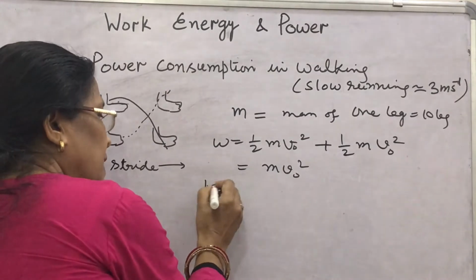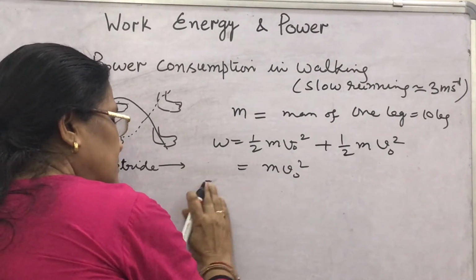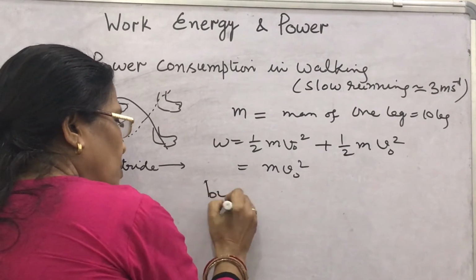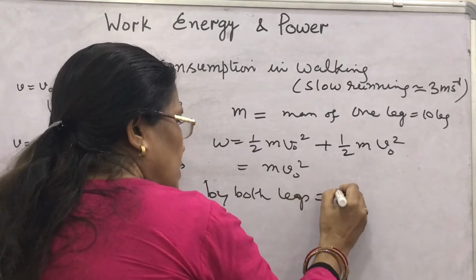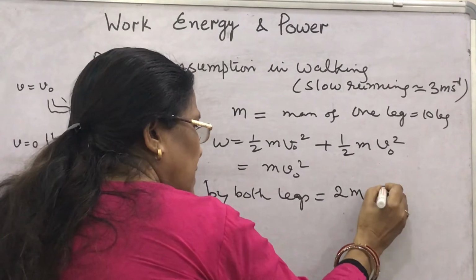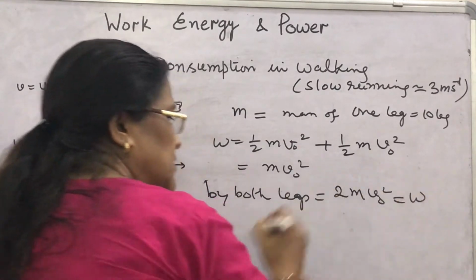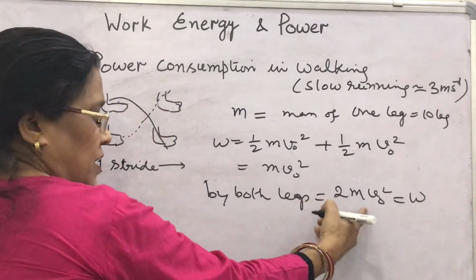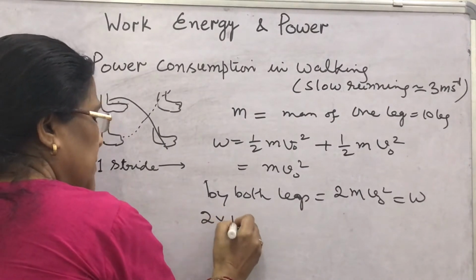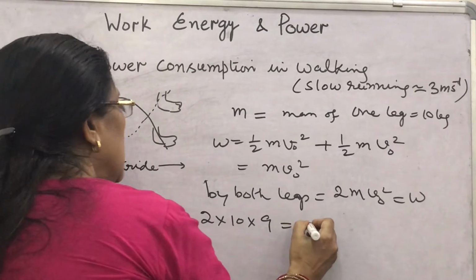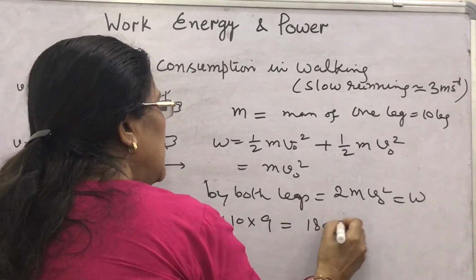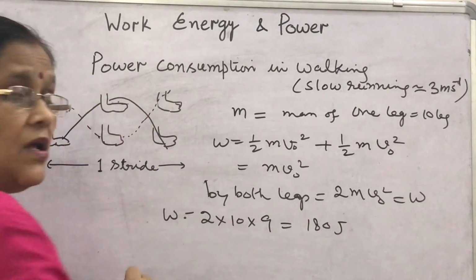Energy spent by both legs, what will it be? 2 m v naught square, and this energy spent is W. What can you calculate? 2 into 10 into 9, that is 180 joule. This is the work done.